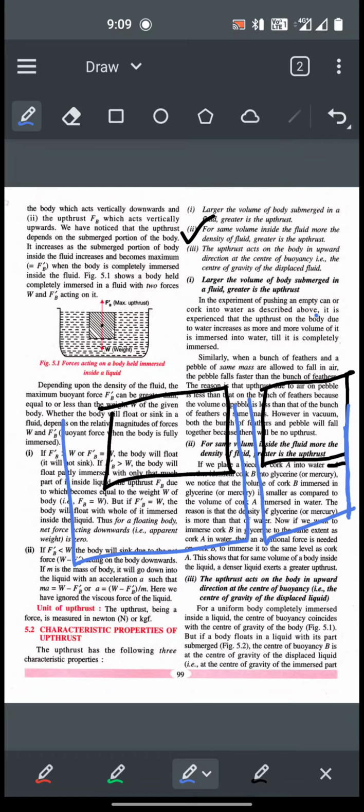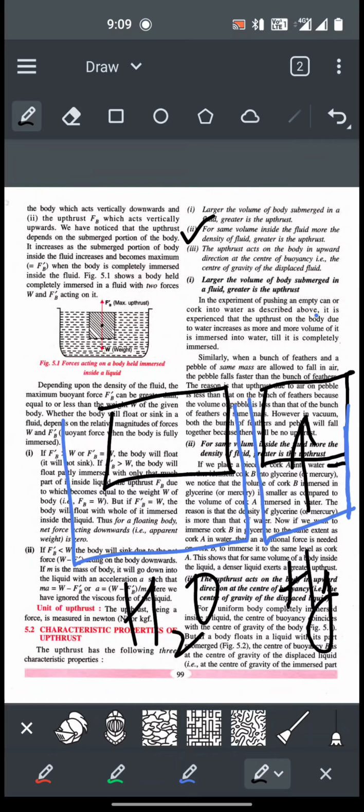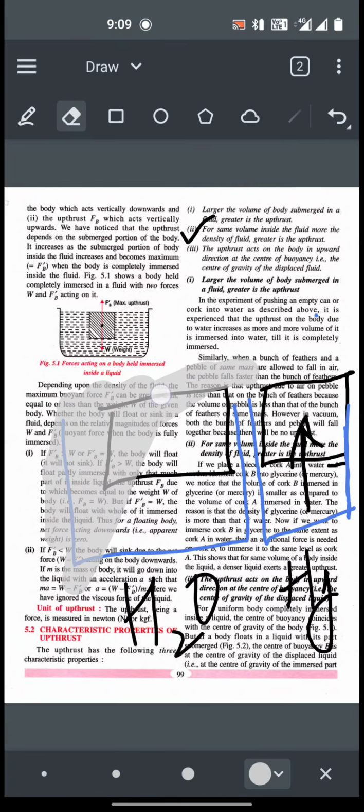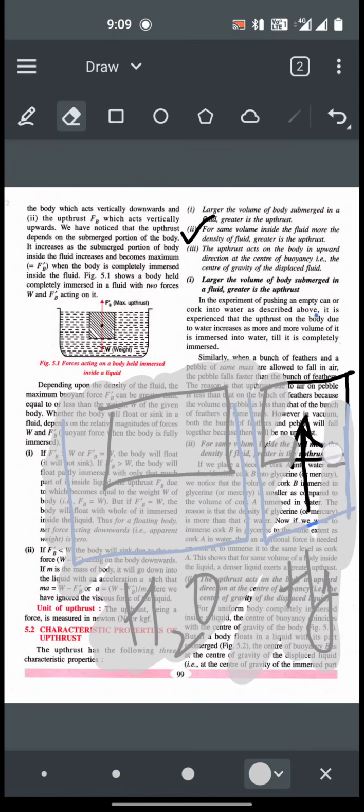It's a very, very highly dense liquid. So what happens is, naturally this body will be pushed upward, will experience more upthrust or more buoyant force when placed in mercury. Whereas in water, it of course experiences upthrust, but much lesser. The upthrust is much lesser than that it experiences in case of mercury, remember. So greater the density of the liquid, upthrust also therefore depends on the density of the liquid. More is the density of the liquid, more is the upthrust it experiences.